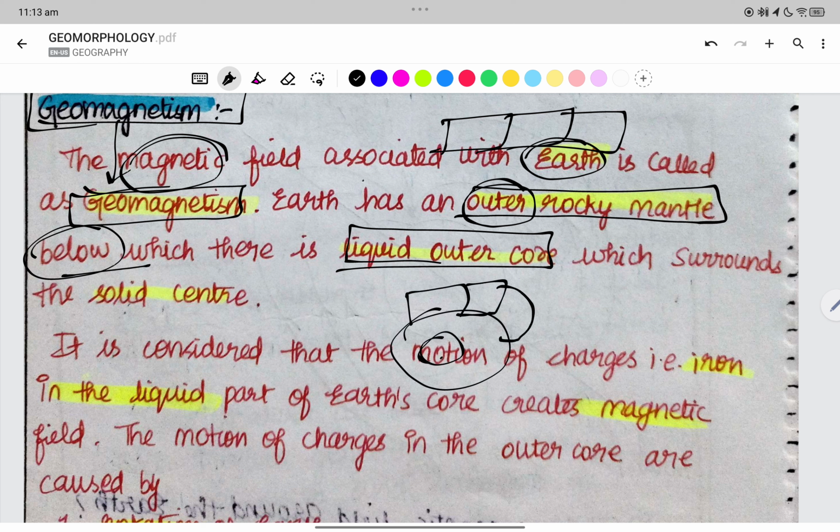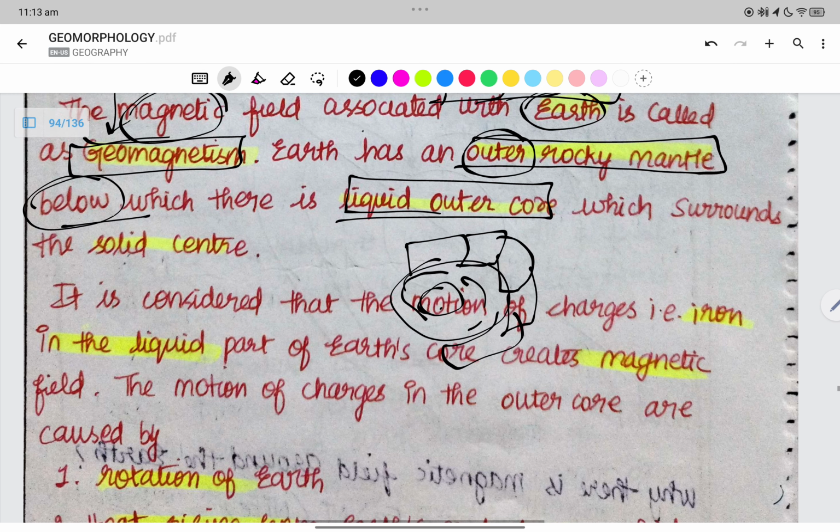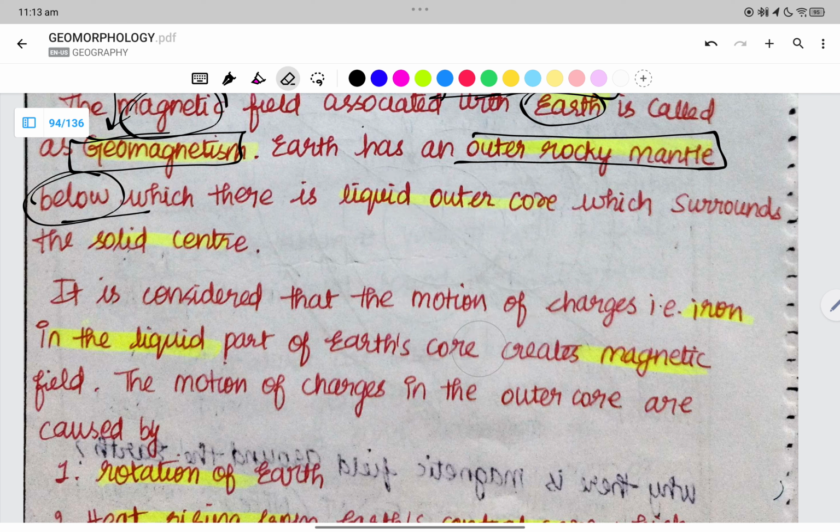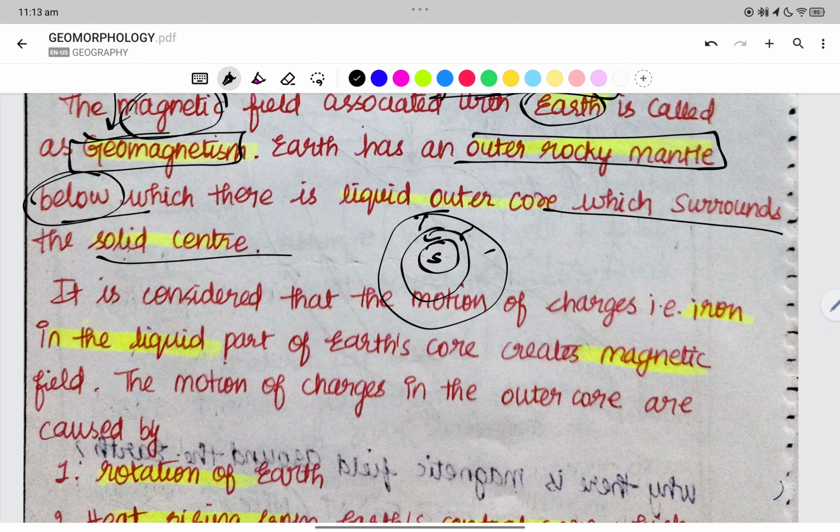Rocky outer material is the mantle. Below the mantle, we have a liquid outer core. The lower mantle is rocky, right? Which surrounds the solid center. Solid center, liquid outer core, and then rocky mantle. Rocky mantle, liquid outer core, and then solid inner core.